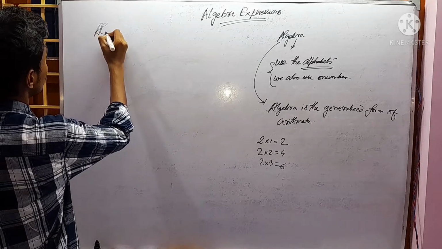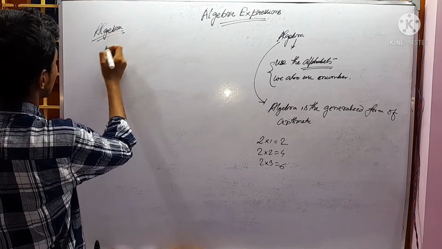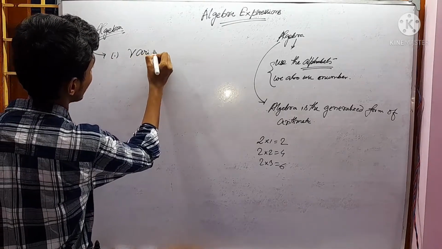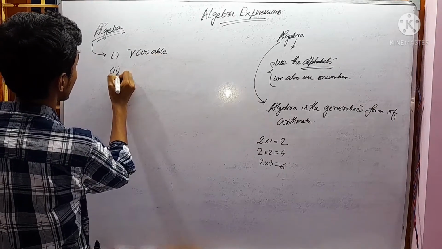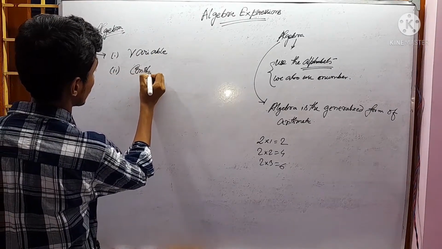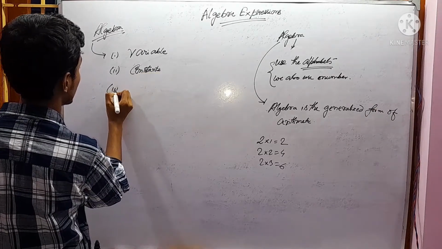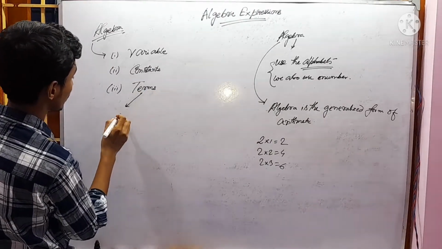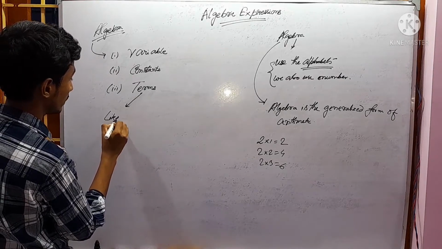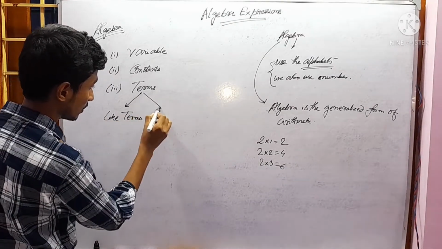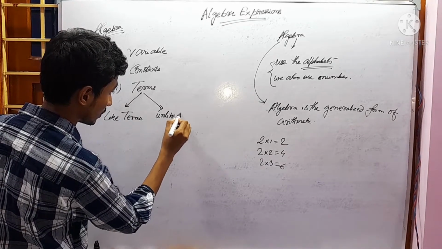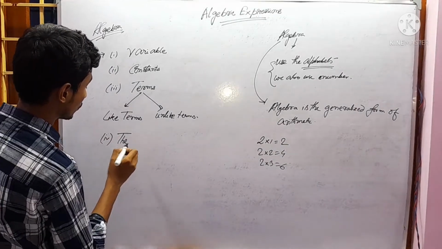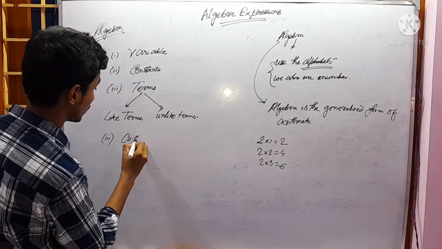In algebra, we have to deal with some terms. Firstly, which is known as variable. Second, constants. Third, terms. Here the terms are of two types: like terms and unlike terms. And fourthly, the coefficient.